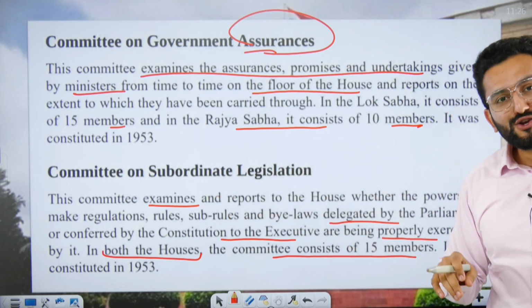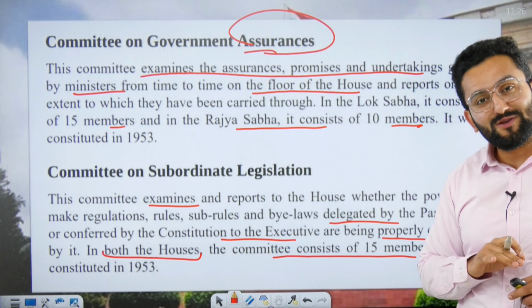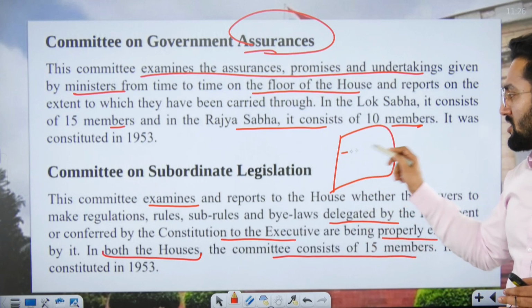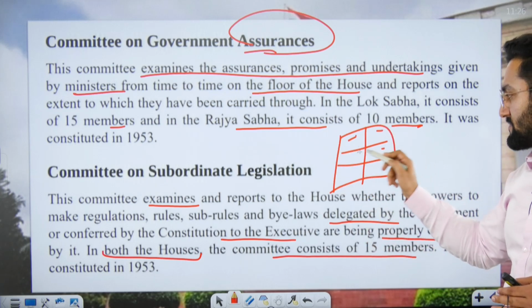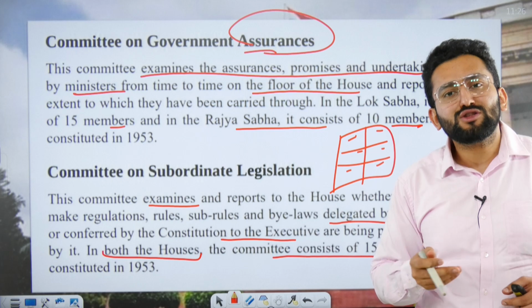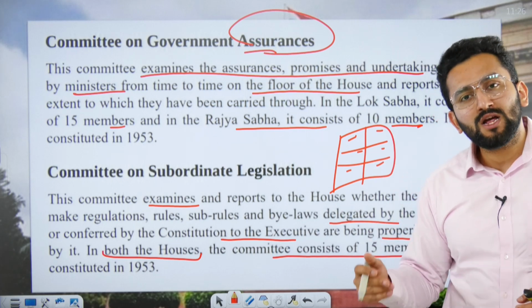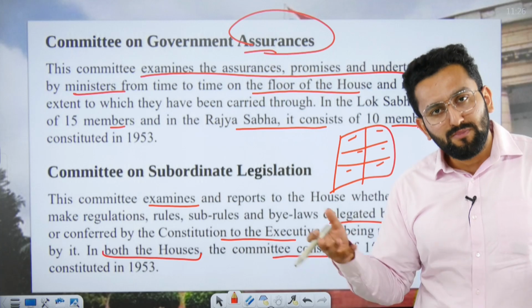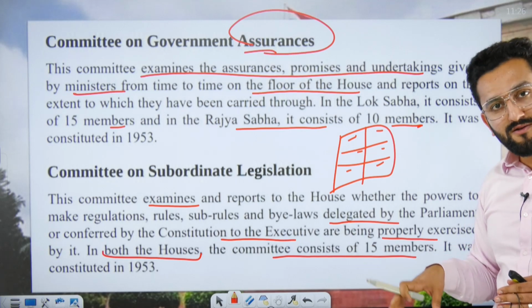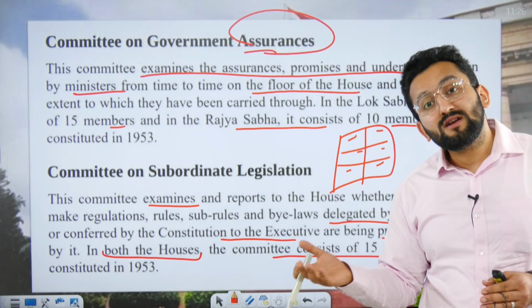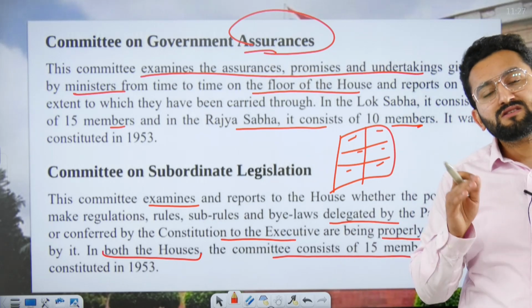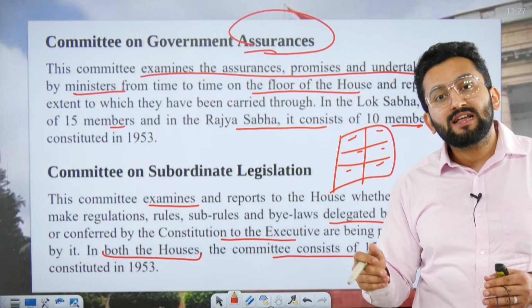Now, the committee on subordinate legislation. What was subordinate legislation? I told you in the previous class. It simply means Parliament passed a law, but that law was a broad structure. There were some sections within that particular bill and these were broad, meaning detail was not there. So the detail was later filled in by the executive branch, meaning department bureaucrats themselves. And these bureaucrats then filled that particular bill with the detail. This is called subordinate legislation or delegated legislation, because this legislation was not totally made by Parliament. It was filled in detail by the executive.